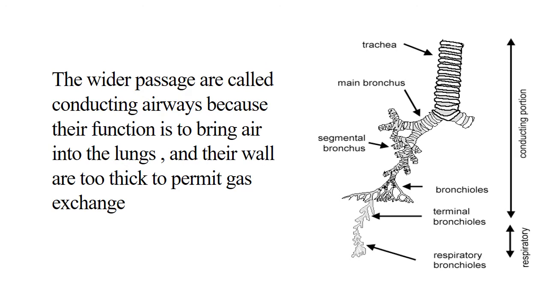The wider passages are called the conducting airways because their main function is to bring air into the lungs. So there are two portions, the conducting portion and the respiratory portion. The conducting portion is the trachea, bronchus and the bronchioles. After the terminal bronchioles, there are the respiratory bronchioles, and the gas exchange happens there. So they are the respiratory portion. These are the differences between the conducting and the respiratory portion.